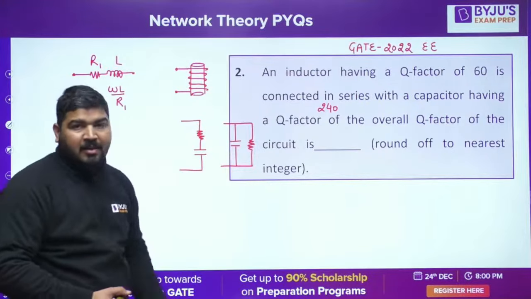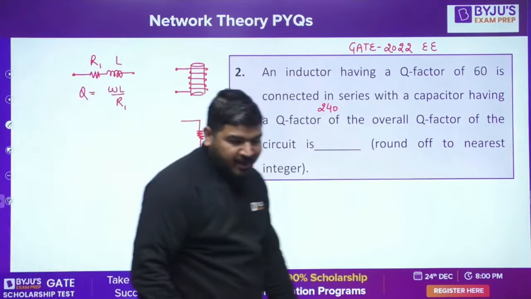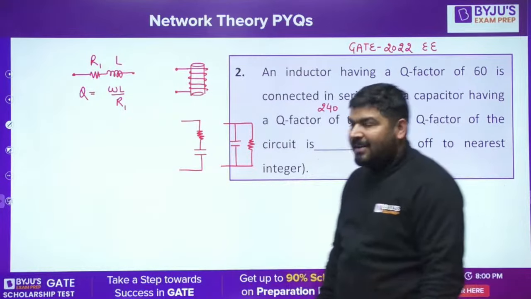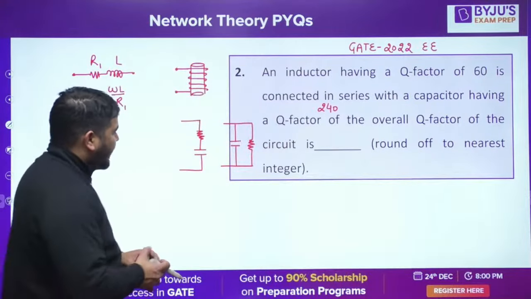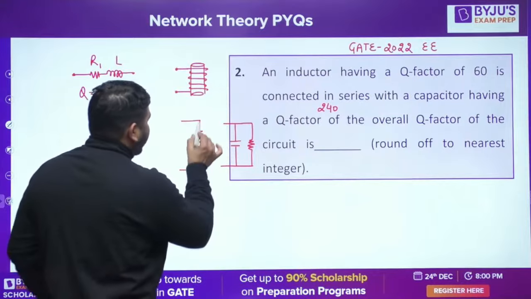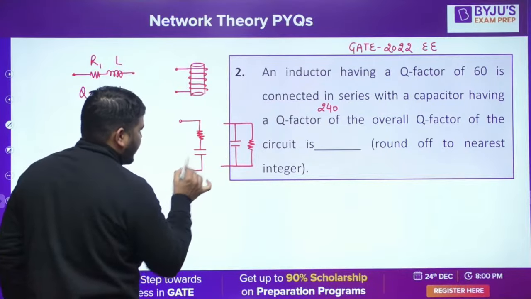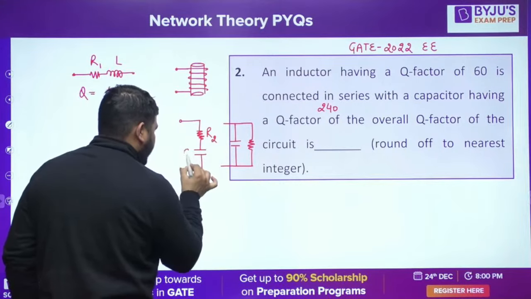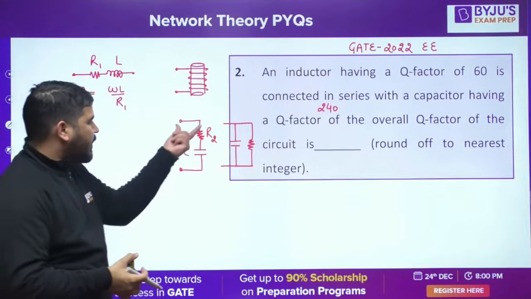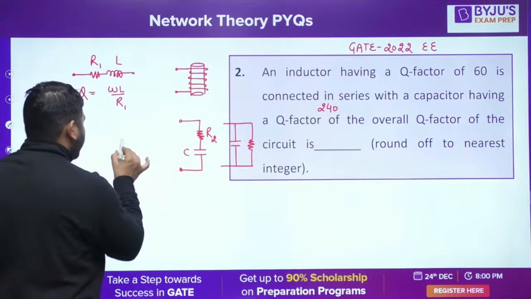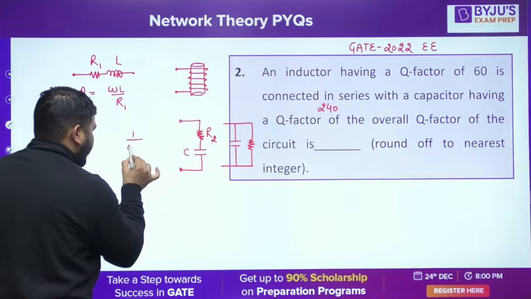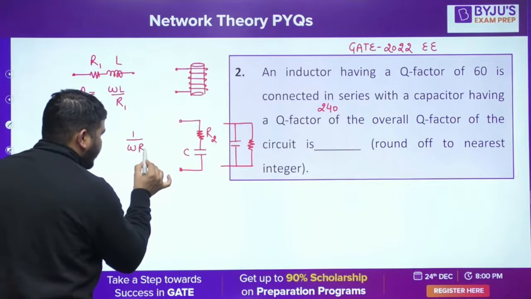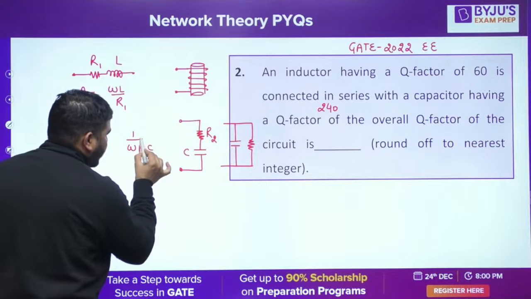Now I'll use this model. Now you'll ask me, sir, why are you using this model? That's a good question, I'll come to that. If you use this model, let's call it R2, and this is my C. Now what is the quality factor of this? The quality factor of this is 1 over omega R2 C.